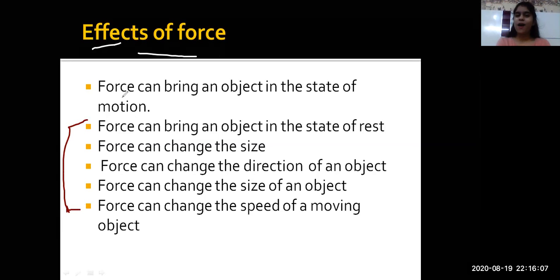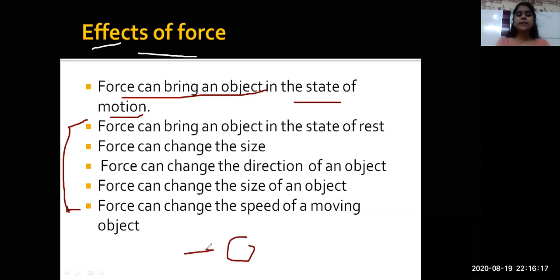Okay, so a force can bring an object into the state of motion. See, very, very cool topic. This is my ball. I apply some force. It was at the state of rest, everyone. I applied force to it. It started moving.